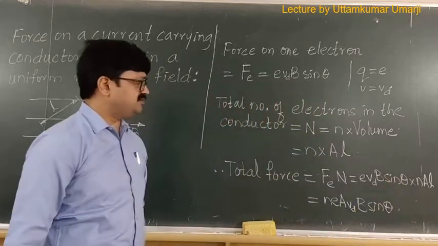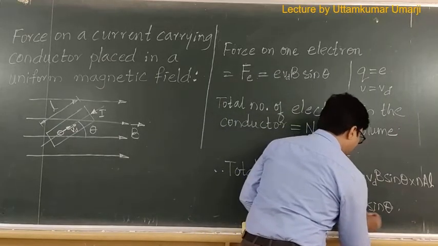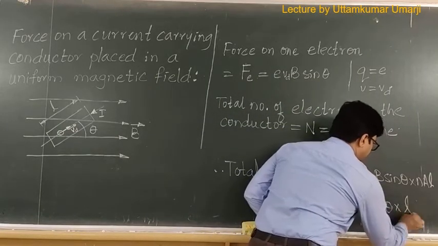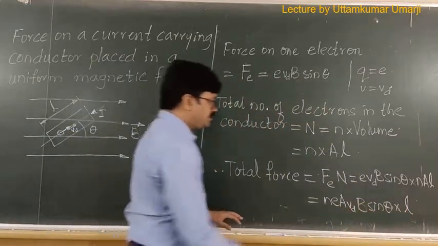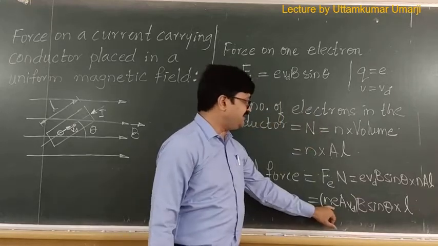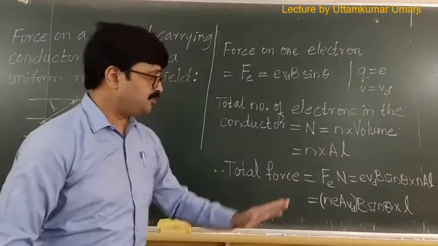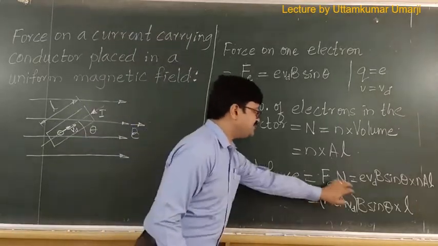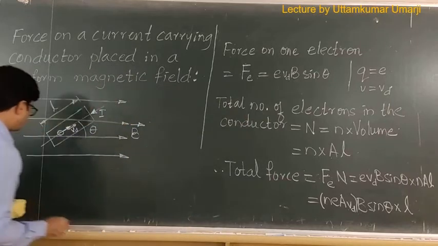I hope it is clear. N E A V D into V sin theta into L. Now over here, as we all have learnt in the current electricity chapter, N E A V D is nothing but electric current. So let us replace this by current I. So that I will mention here.